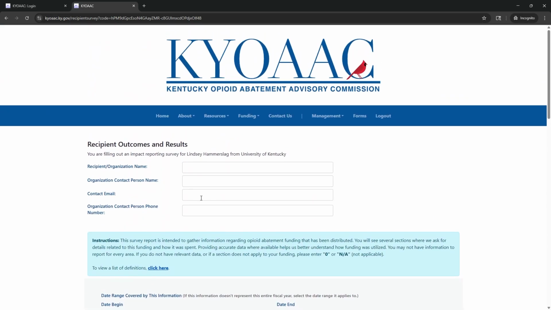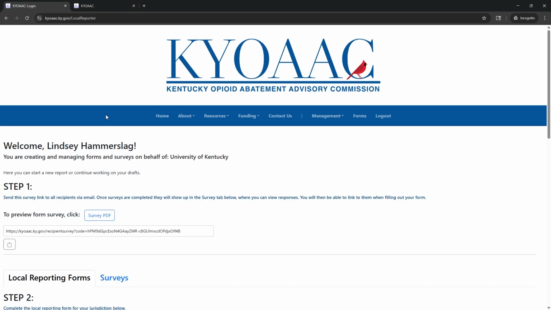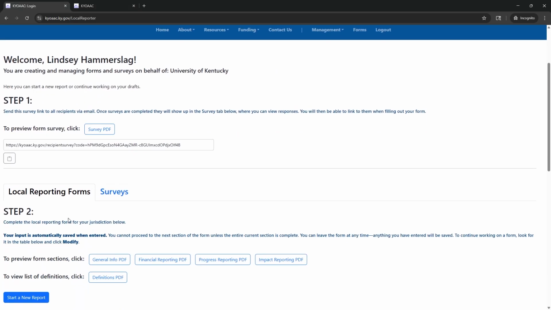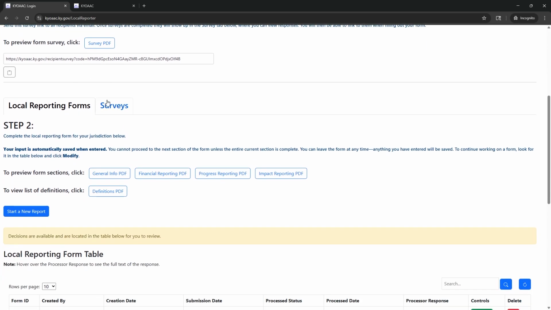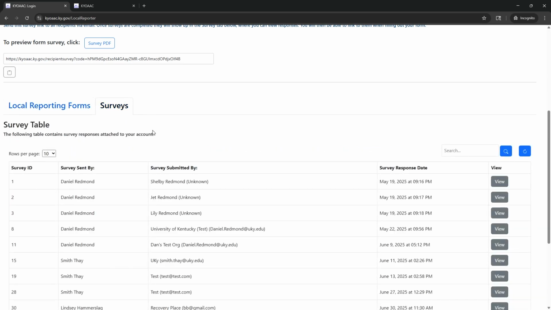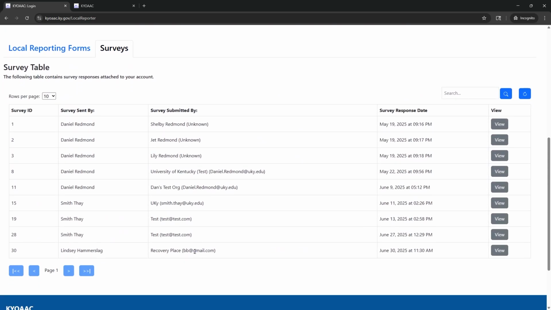This is very handy for you to send out the survey in advance of attempting the local reporting form, as every one of your recipients that completes the survey will reduce the amount of work that you have to do in completing the form yourself. When you come back and are ready to complete the local reporting form, you can check the status of survey completions by looking at surveys that you've sent out and have been completed.